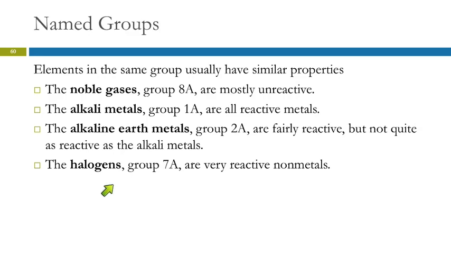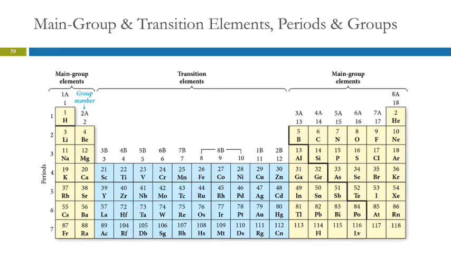And then we've got the halogens, group 7A. Very reactive nonmetals. So over here, these are the alkali metals, the alkaline earth metals, the halogens, and the noble gases. Sometimes it's easier to refer to them as a group than trying to name them all. It's like, oh yeah, it's one of those kids.